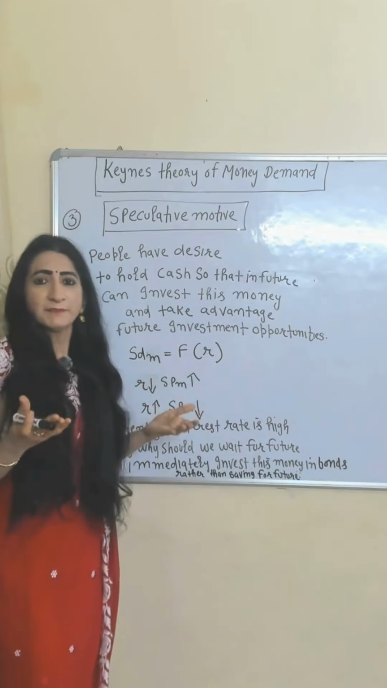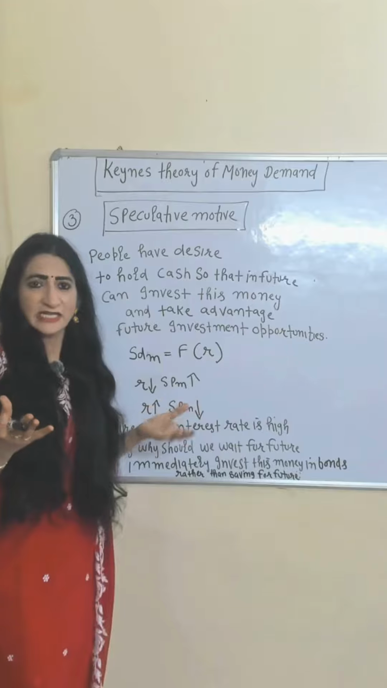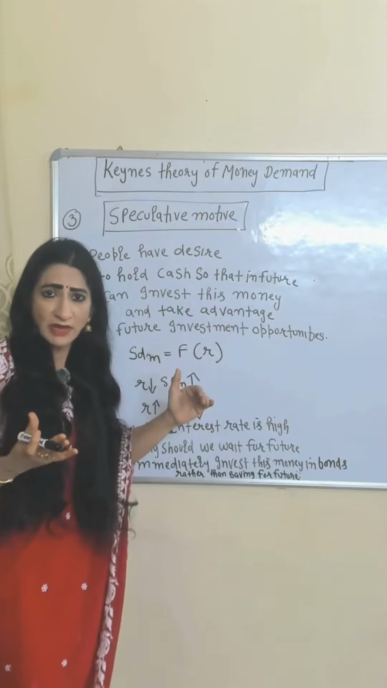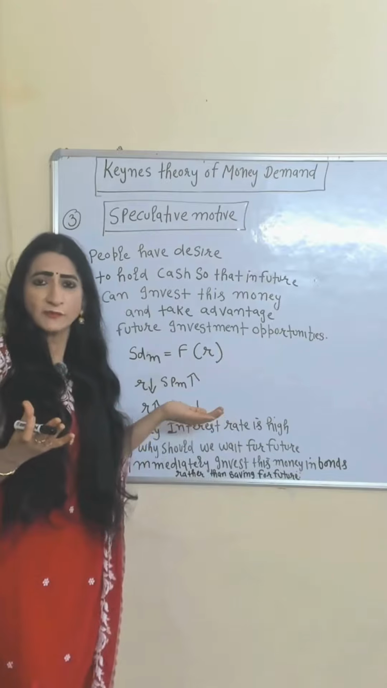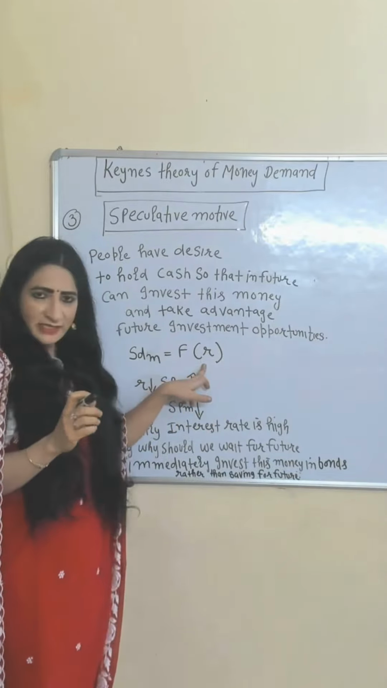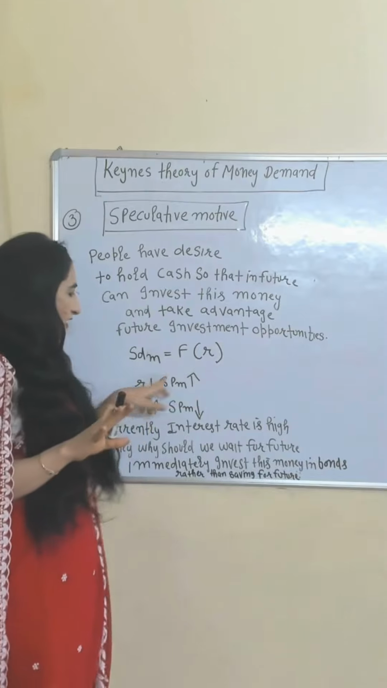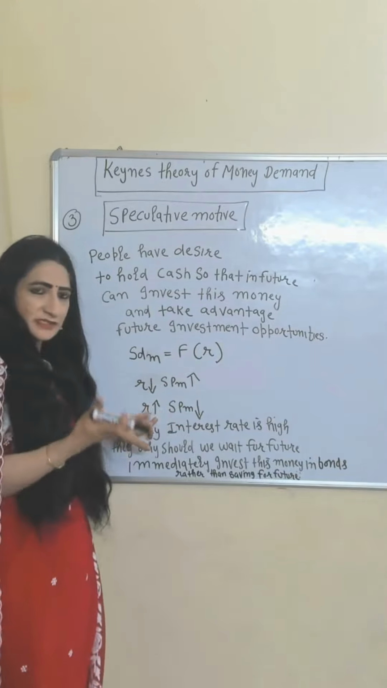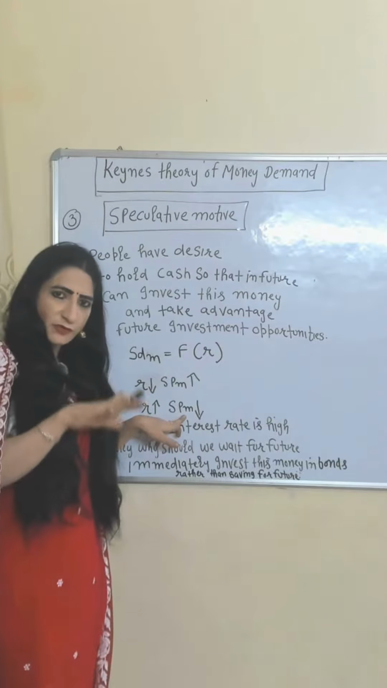Speculative motive: people have a desire to hold cash so that in future they can invest this money and take advantage of future investment opportunities. Speculative demand for money and interest rate have an inverse relation. Interest rate falls, speculative demand for money increases. Interest rate increases, speculative demand for money falls.